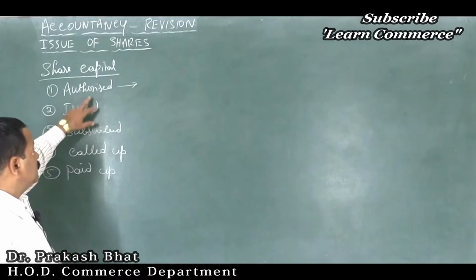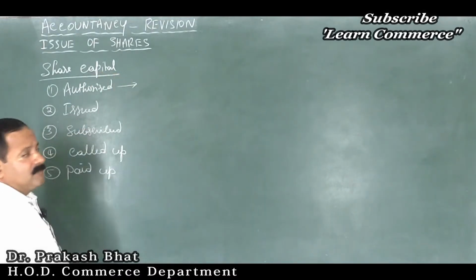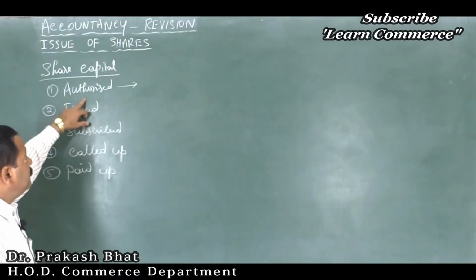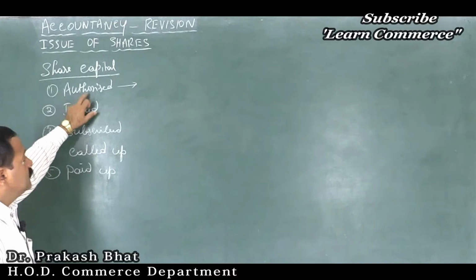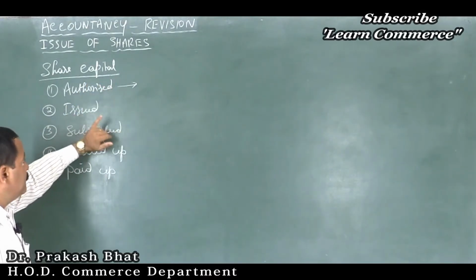It is a sanctioned amount, sanctioned by the registrar of companies, isn't it? So authorized capital is the maximum amount of capital that can be collected by a company.